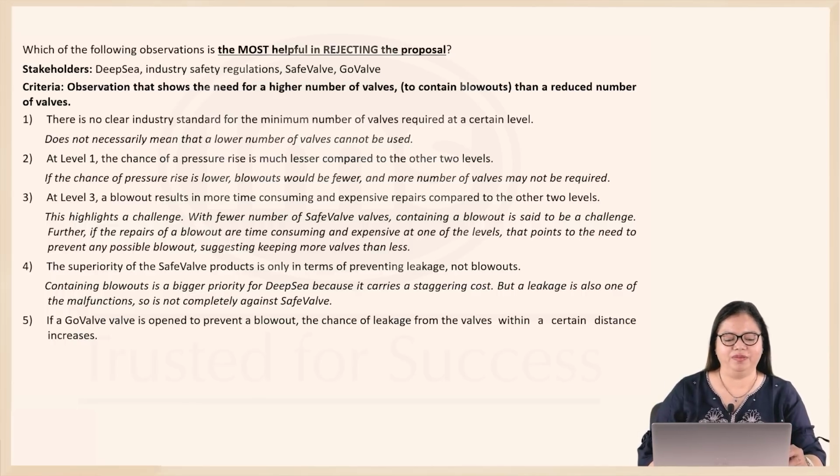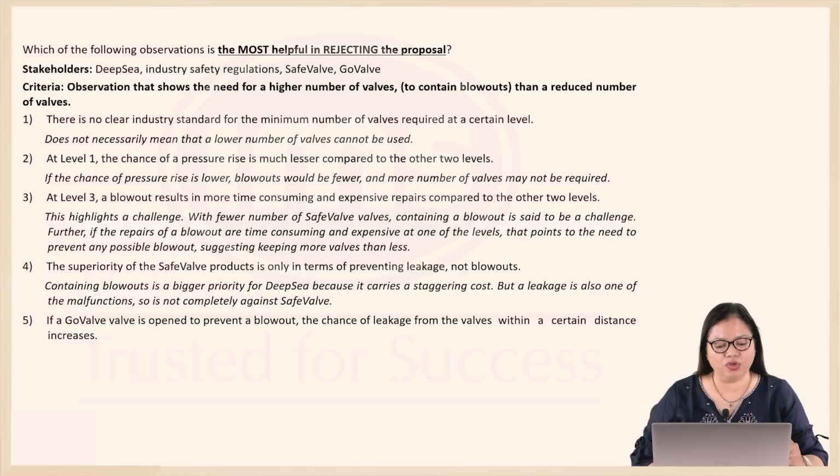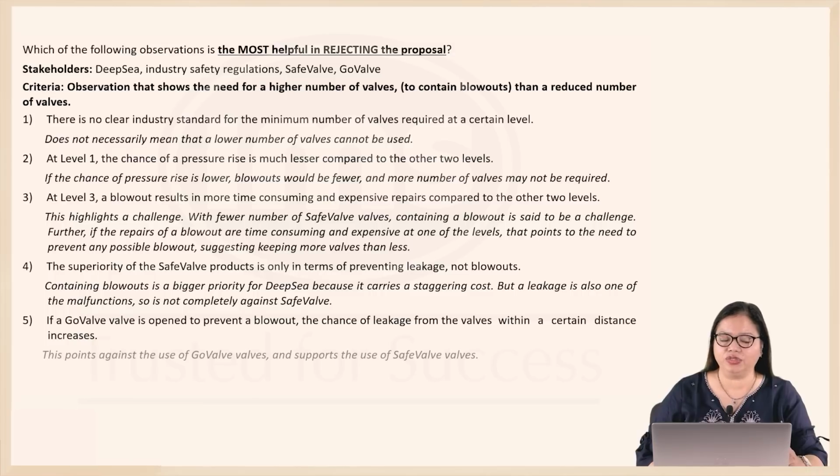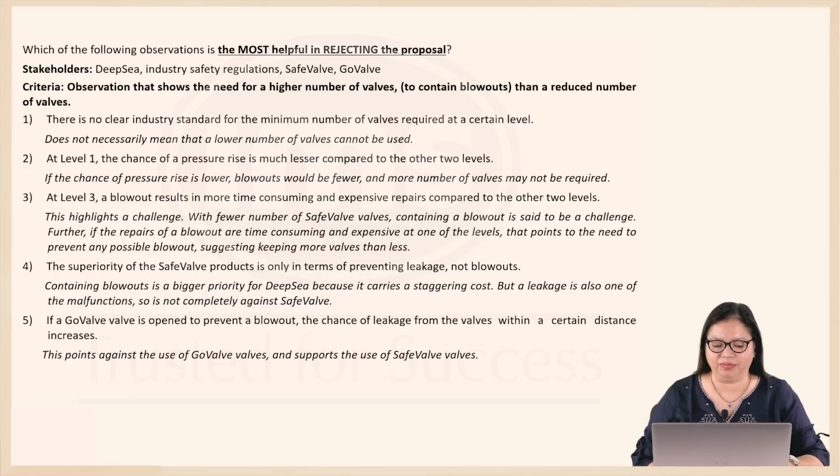Let's examine 5 before we arrive at a correct answer. If a Go Valve is opened to prevent a blowout, the chance of leakage from the valves within a certain distance increases. Now this talks of something that goes against Go Valve valves, and it actually ends up supporting the use of Safe Valve valves. Because if a Go Valve is opened to prevent a blowout, then the valves within a certain distance also begin to leak, which is not a good thing.